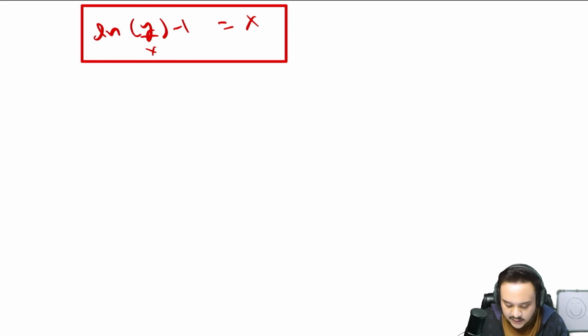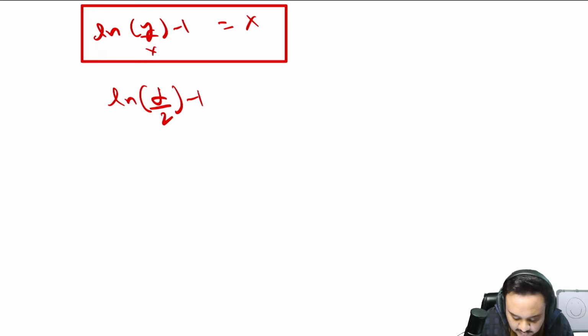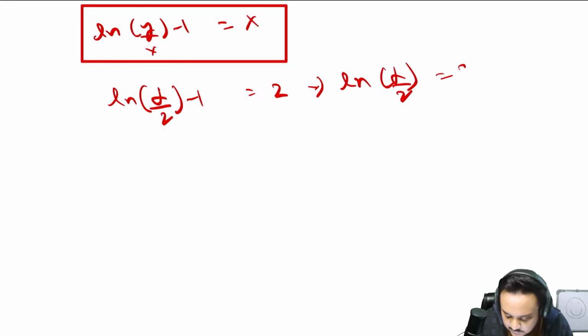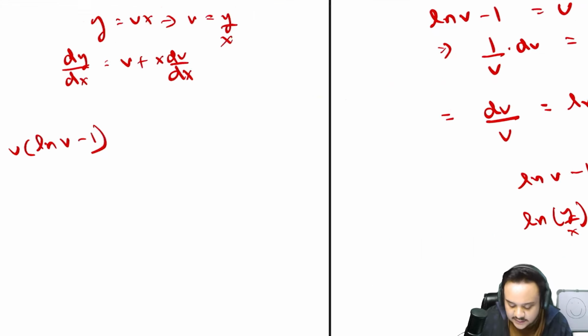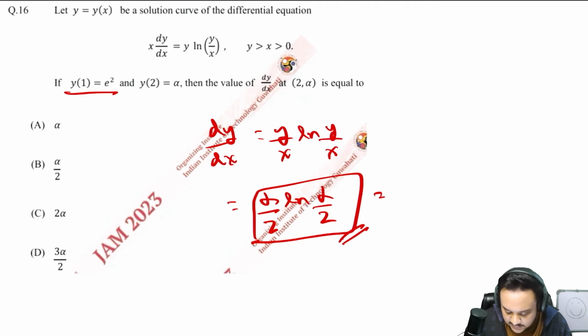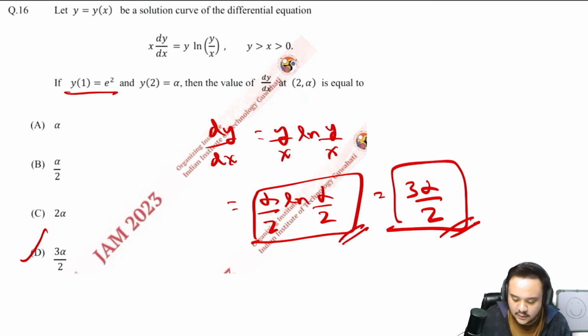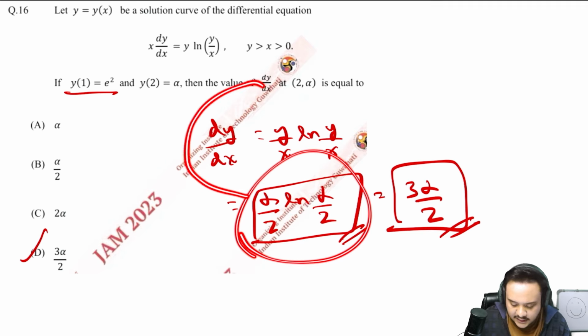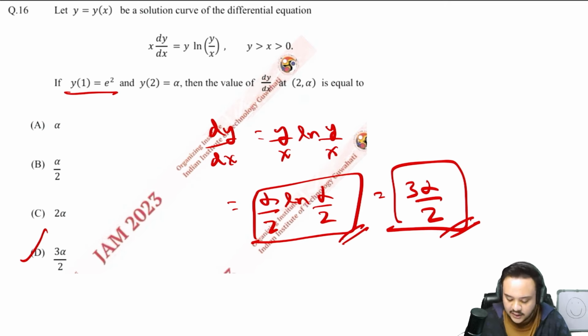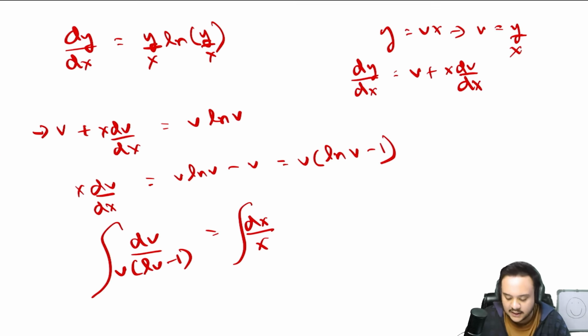If you just plug in the value of alpha by 2, or basically y and x, you'll get log of alpha by 2 minus 1 is equal to 2. So you'll get log of alpha by 2 is equal to 3. If you plug this in here, you will get 3 alpha by 2, and that is one of the options. What we were trying to do is that we already had this much directly from the question itself. We were just trying to bring it down to a value so that it matches one of the options. That is all that we have done here.